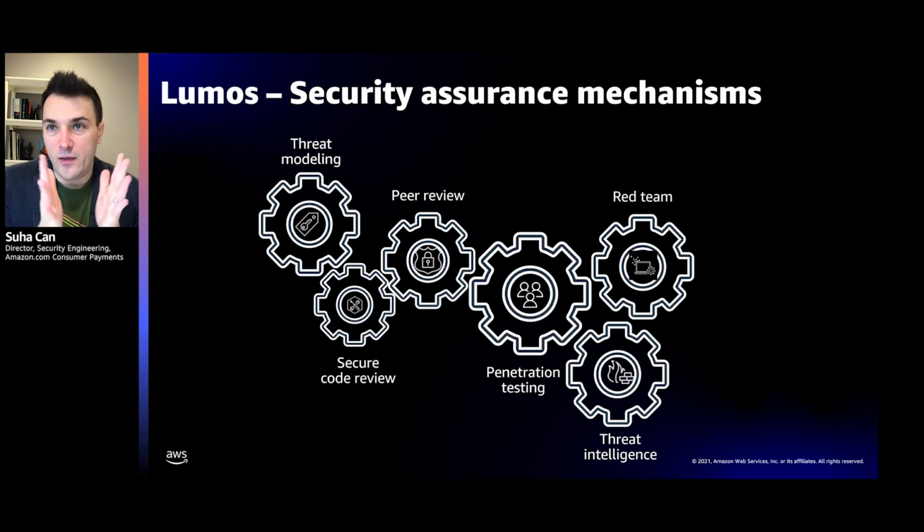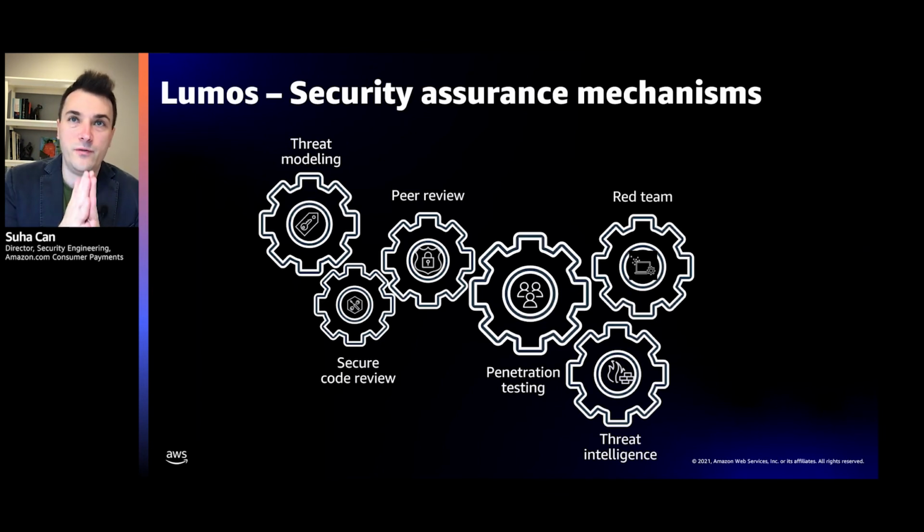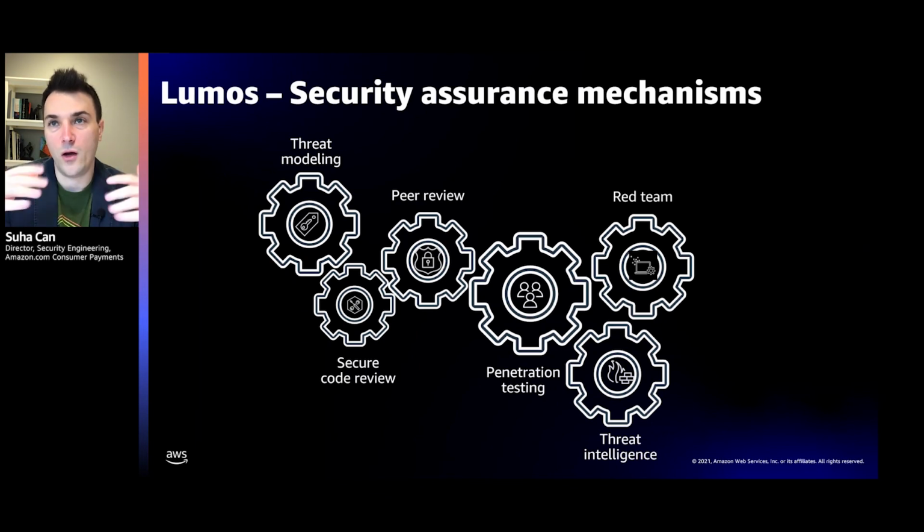Obviously, we do pen tests on an ongoing basis for any time we launch a new service. We also leverage drift detection to identify specific areas of high churn and do ongoing pen tests on that as well. We incorporate insights and telemetry from emerging attacks, and we self-assess to make sure that as attackers and attacker techniques continue to change and improve, our system's defenses are also measuring up.